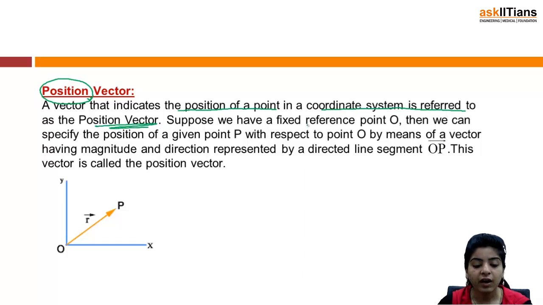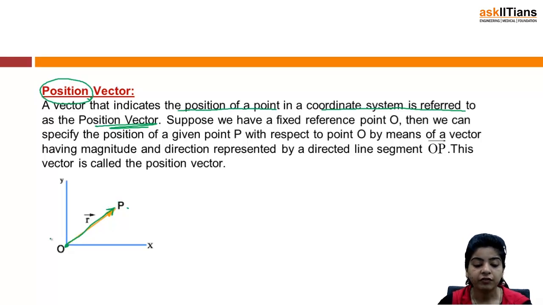Suppose we have a fixed reference point O, then we can specify the position of a given point P with respect to that particular point O by means of a vector having magnitude and direction represented by the directed line segment OP. This is called the position vector. What am I saying?